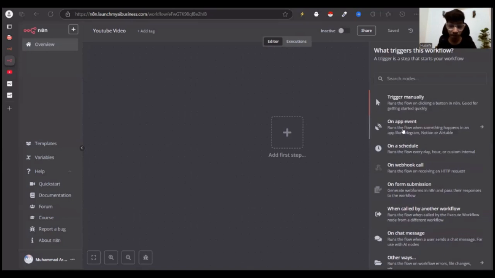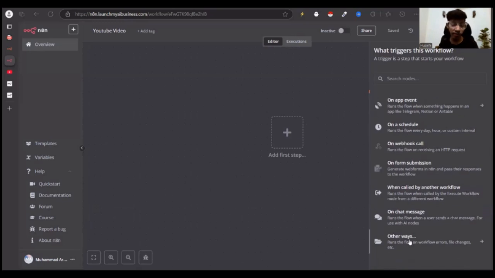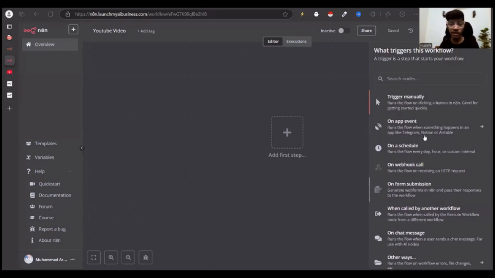Whatever the event that happens in the last workflow, it dictates the trigger to the next workflow, right? And then if there's anything specific, you can go other ways and figure it out from there. But usually these are the things we need to use in our day-to-day tasks, or in making even bigger workflows to get done.